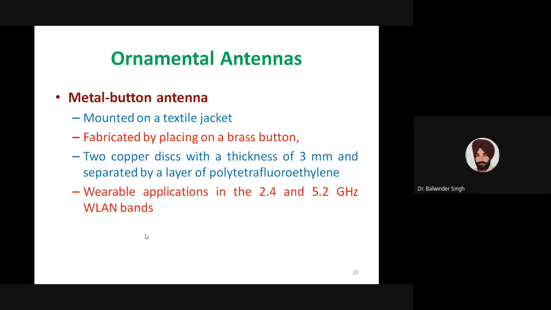Basically, this antenna was designed for wearable application in the WLAN band. So 2.4 gigahertz and 5.2 gigahertz WLAN bands were targeted by this particular design. This type of antenna is also possible for wearable applications.